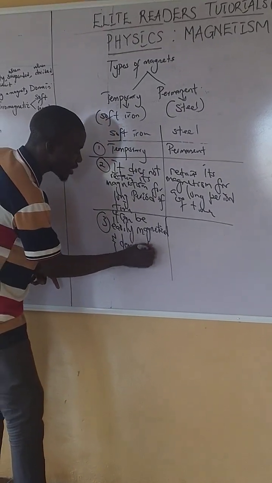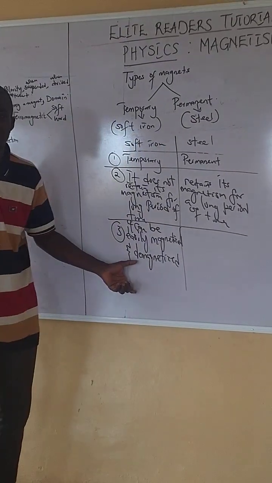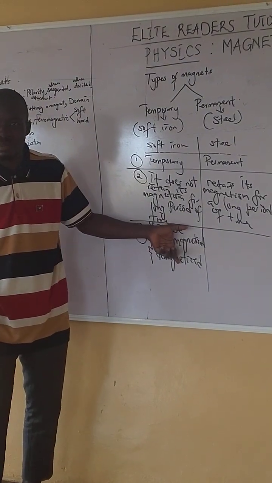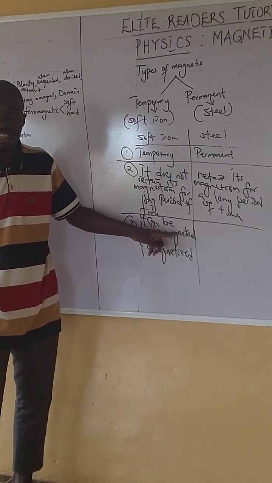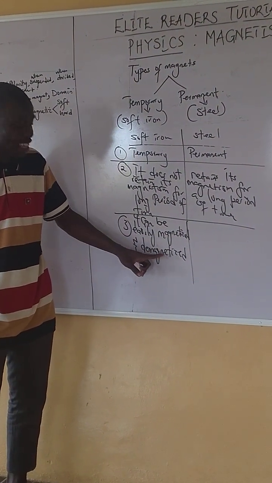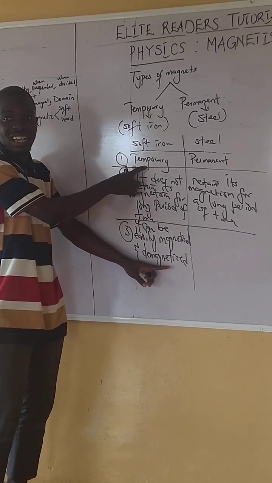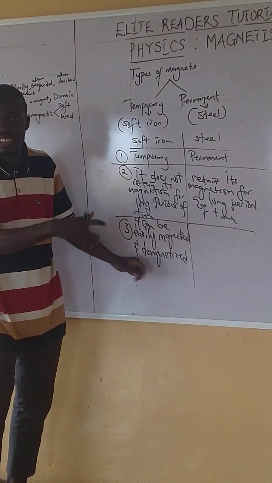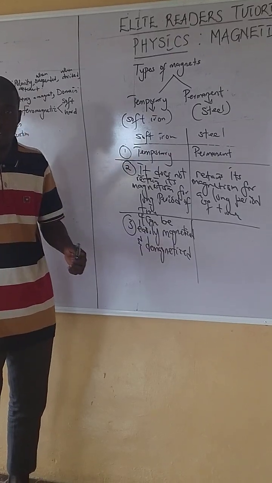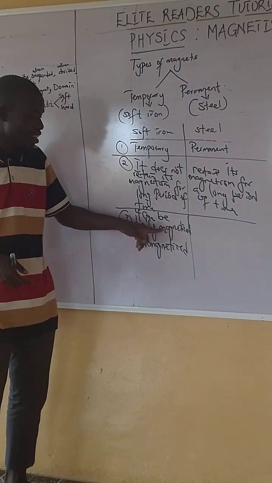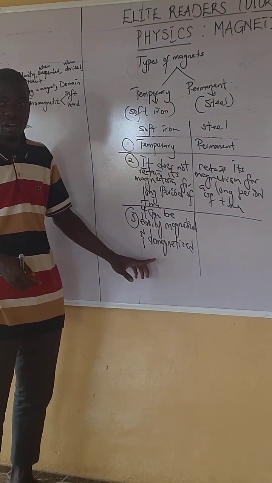Since we can easily magnetize it, we can also demagnetize it easily, because it is a temporary magnet. It will not retain its magnetism for a long period of time. That is why it is a temporary magnet.